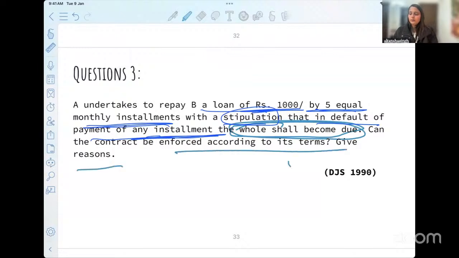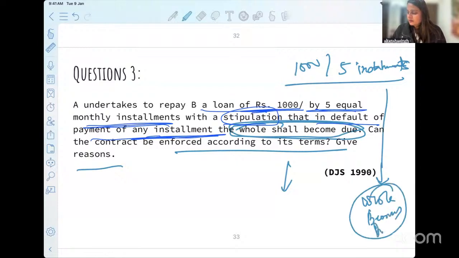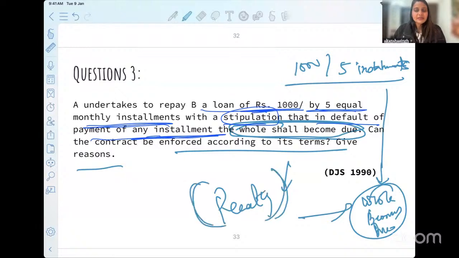When you start writing your answer, you see, okay, 1,000 was to be paid in 5 installments, and if the person fails, the whole becomes due. Okay, ma'am, the whole becomes due, so it looks like a penalty. But is it so? Do you really think that this is a penalty? You have to give your answer to me.